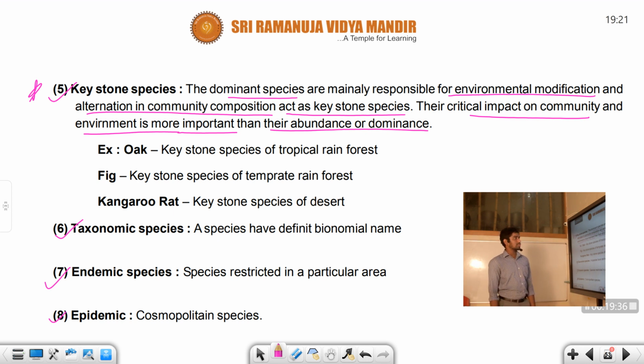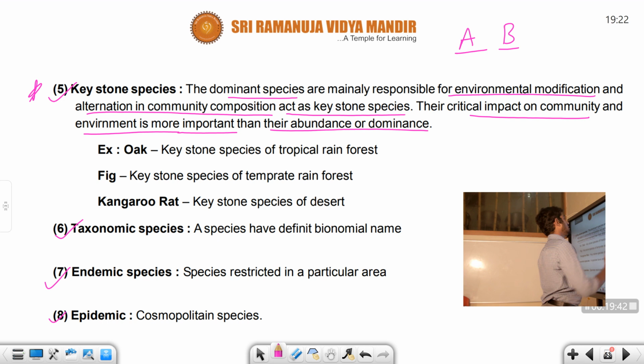Suppose you take an example of two species, species A and species B, present here. The dominant species is A, which is more dominant than B. Suppose A is responsible for environmental modification.